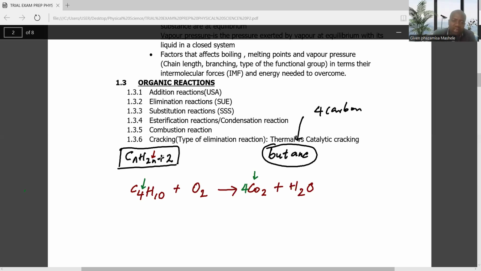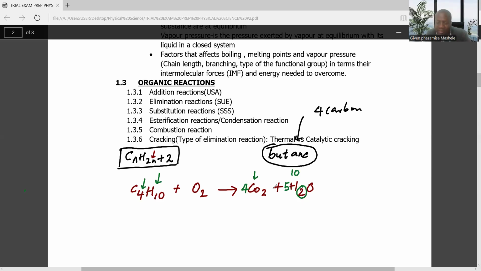Then we look at the atoms of hydrogen. Hydrogen here has 10 atoms, whereas on this side hydrogen has 2. To balance this, we need to put 5 here, because 5 times 2 is 10. So the atoms of carbon and hydrogen are balanced.